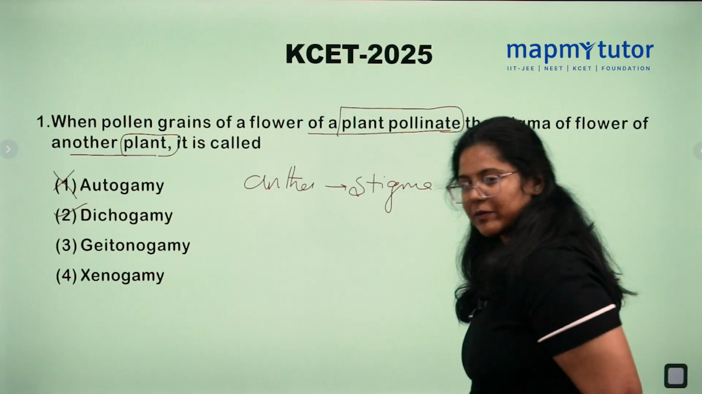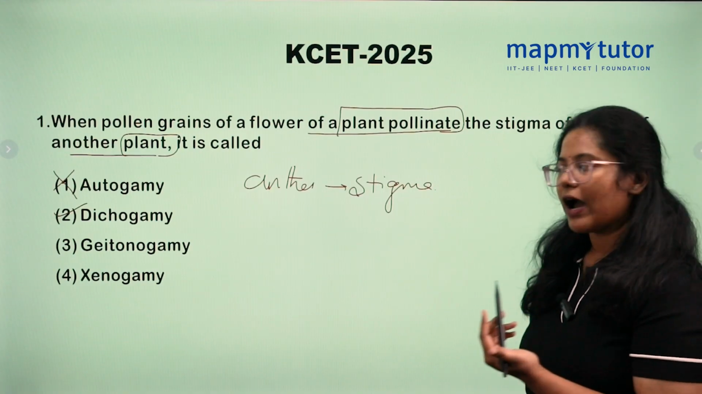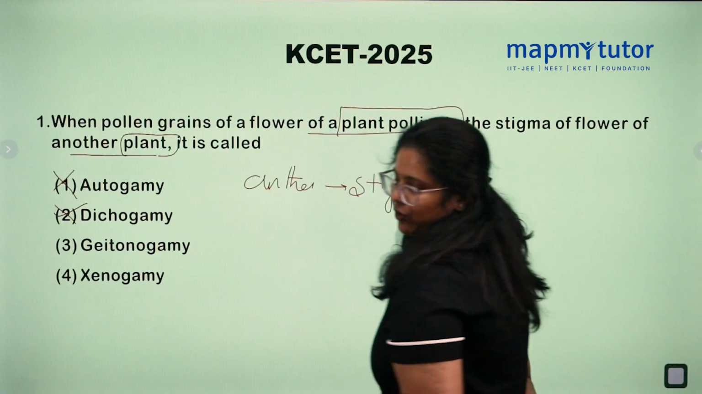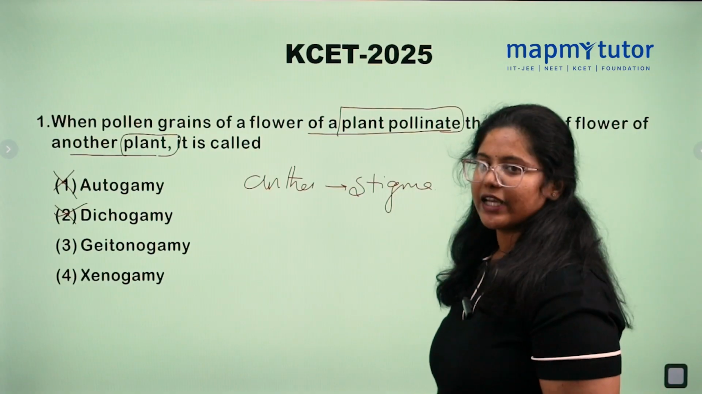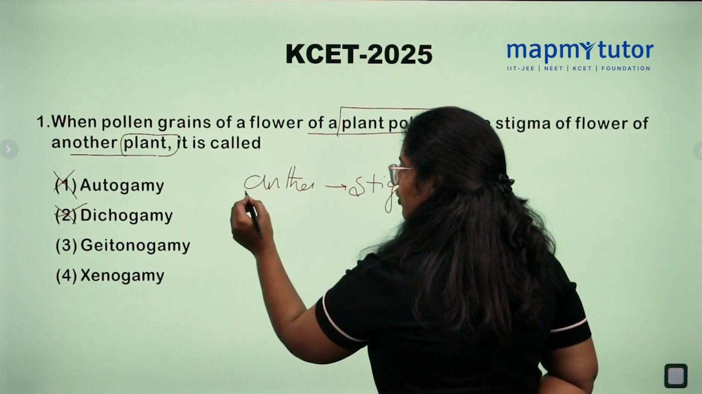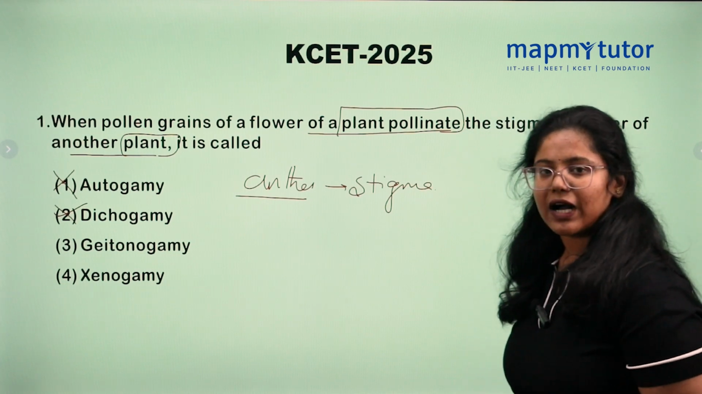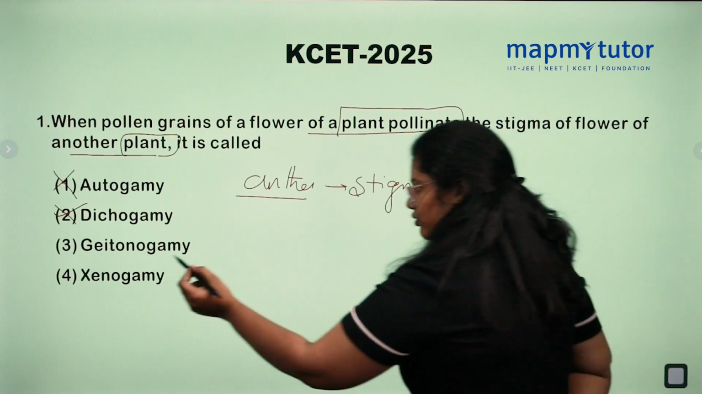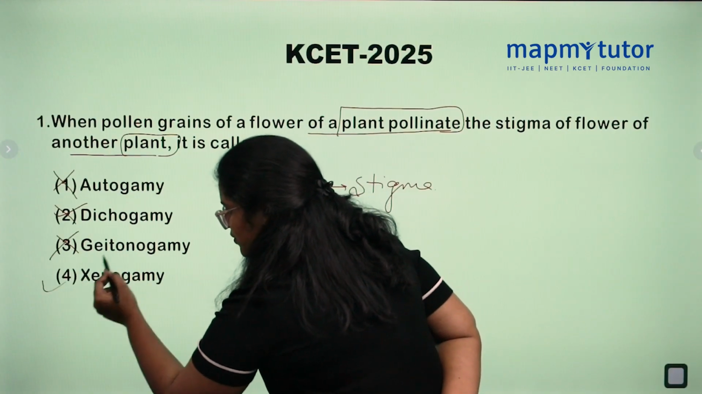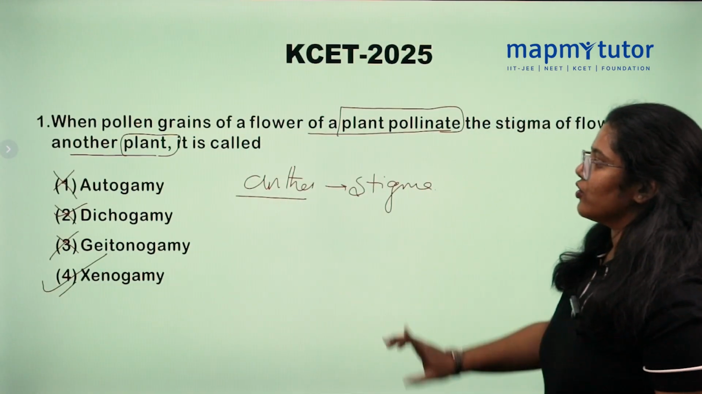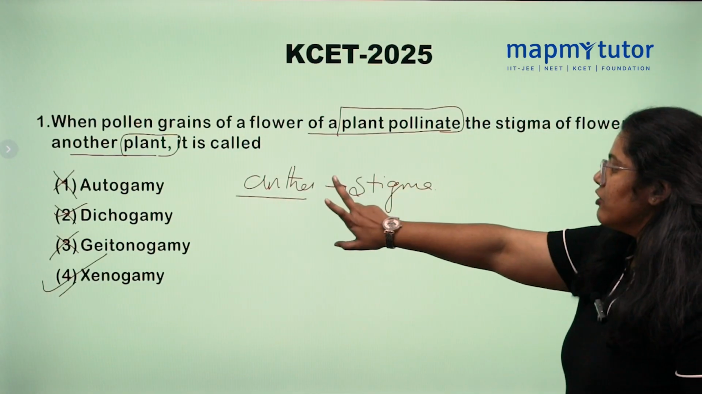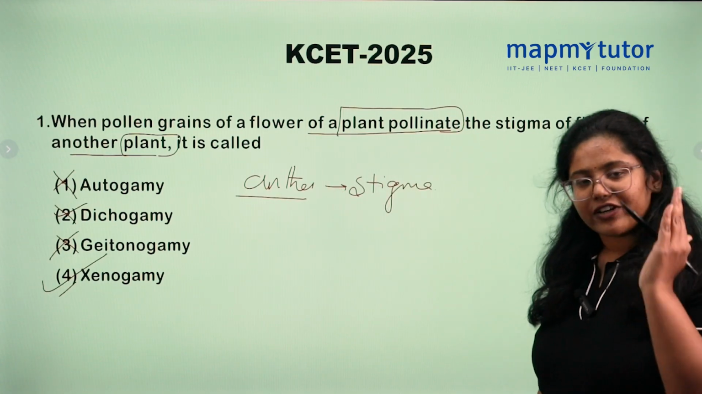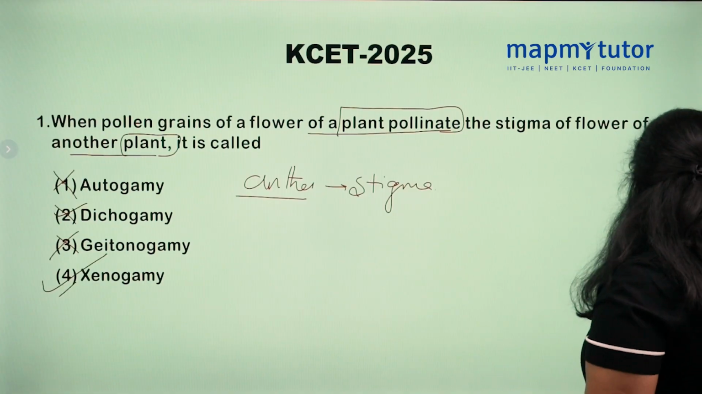Dichogamy. Dichogamy is maturation of anther and stigma at different time. Not dichogamy. Next, geitonogamy. Geitonogamy is transfer of pollen grain from anther to stigma from one flower to other flower within the same plant. So it is not geitonogamy. The option is xenogamy. Xenogamy is transfer of pollen grain from anther to stigma from one flower to other flower of different plants. Moving to second question.